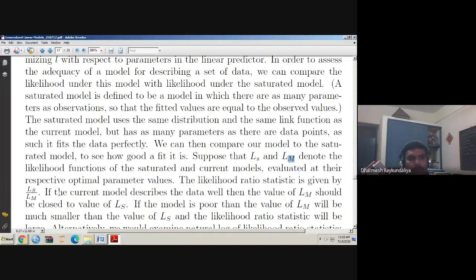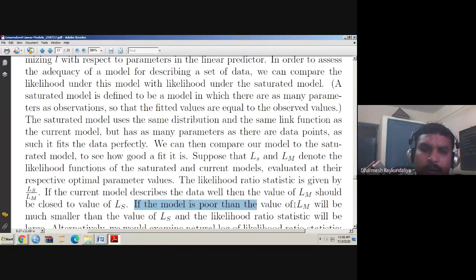Our aim is to see whether the models we have considered are modeling the data well. If yes, we are very happy and go for prediction. So in short, Lm should be very close to Ls, then the current model describes the data well.